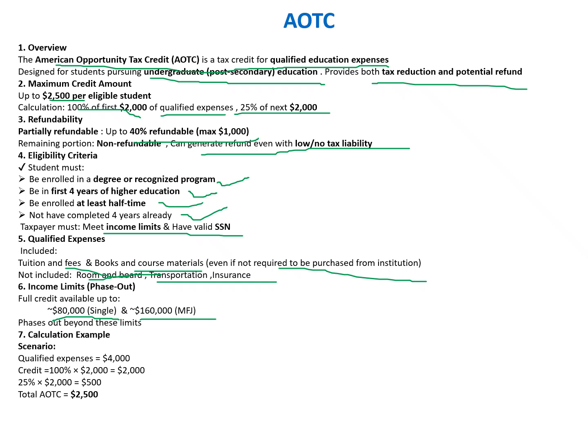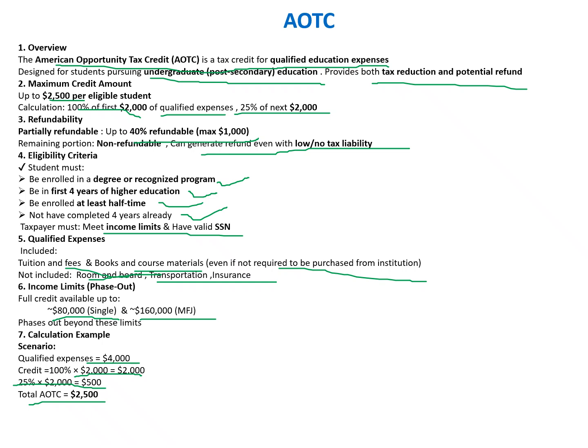For example, if qualified expenses are $4,000, the credit is 100% of the first $2,000, and 25% of the next $2,000, which is $500. So total AOTC is $2,500, and the refund portion is only 40%, which is $1,000. This is a brief overview of how AOTC is calculated, the phase out limit, the criteria, and the conditions to avail the AOTC credit.